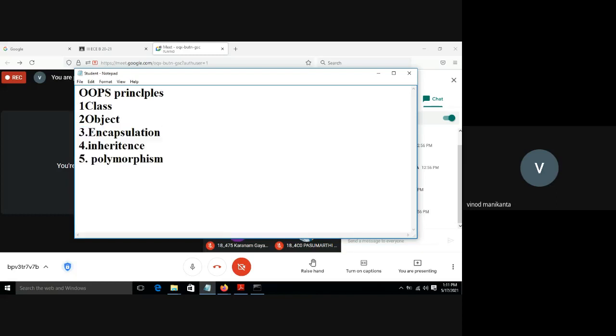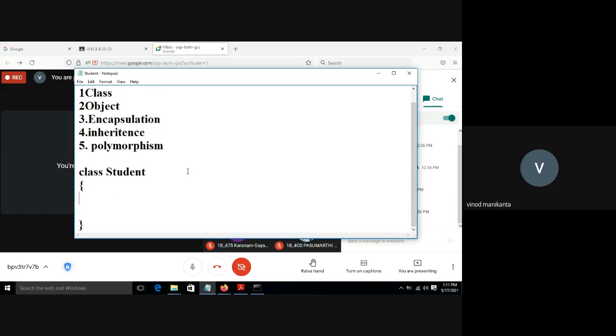Okay, encapsulation. Binding of data, of properties and methods, into a single unit is encapsulation. For example, class student, I told you, the definition of encapsulation is that it is useful for binding properties and methods. Roll number is a property. Every student has some properties. Color is a property, height is a property. We can differentiate, so every individual student is an object which has some properties.